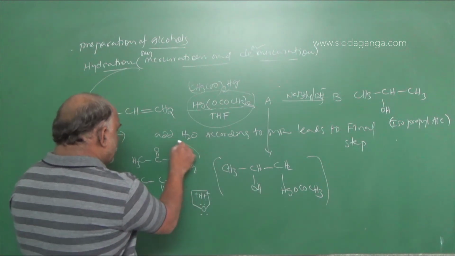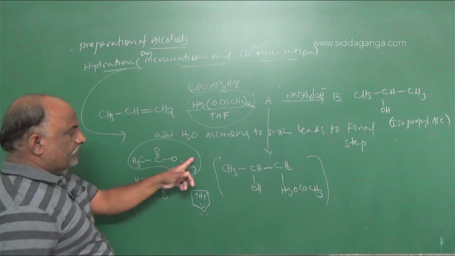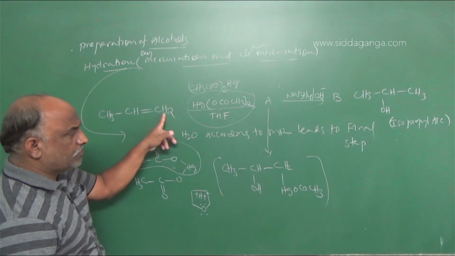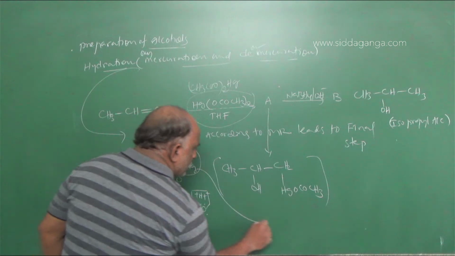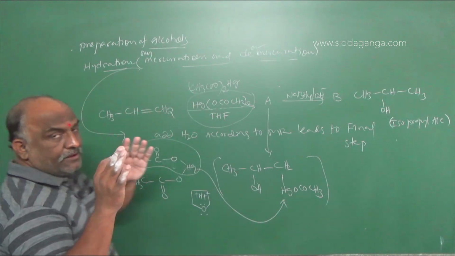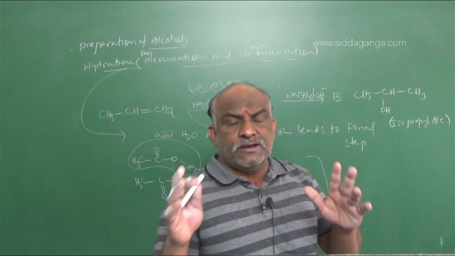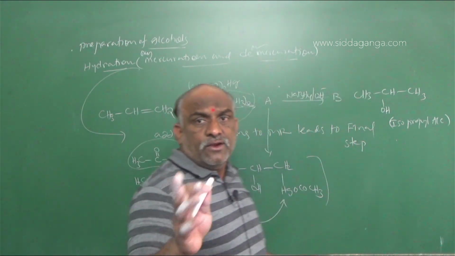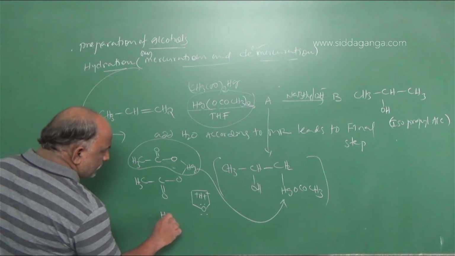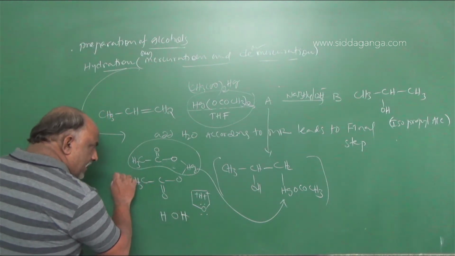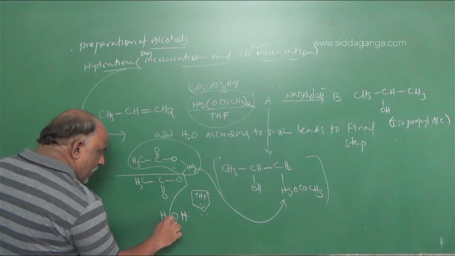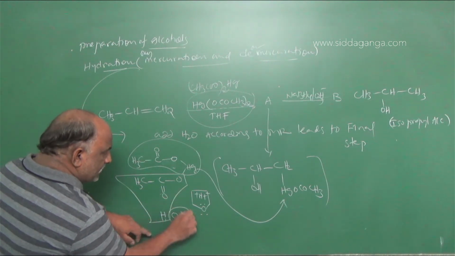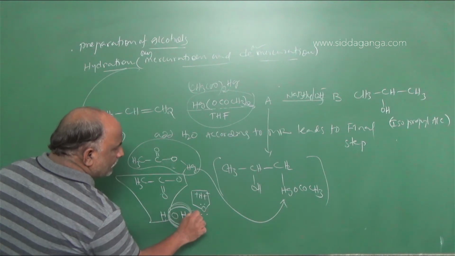So here this part is attached to this CH2 group. See this. This part is attached here, and this is nothing but the addition of water, a hydration reaction. You know water is HOH. The remaining CH3COO combines with H, CH3COOH will be eliminated, and this OH is attached here.